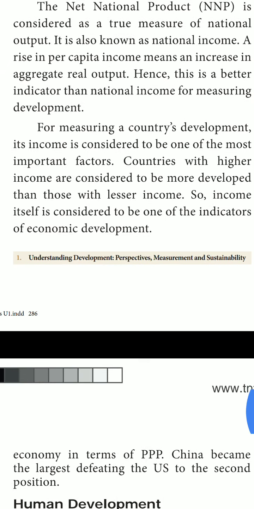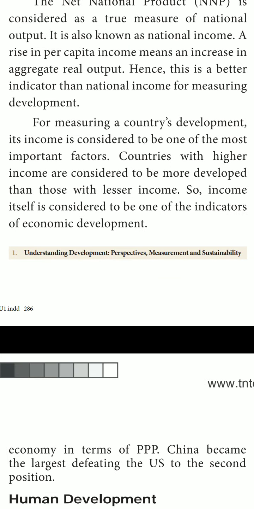Okay. A rise in per capita income means an increase in aggregate real output. What do you know about this per capita income? That means thala varmanam, a particular person's income, that is called per capita income. So, a rise in per capita income means an increase. If there is a rise in per capita income, at the same time the output also will increase. Hence, this is the better indicator than national income for measuring development. So, which is the better indicator than national income for measuring development? That is the per capita income.